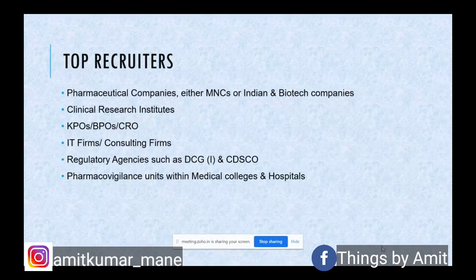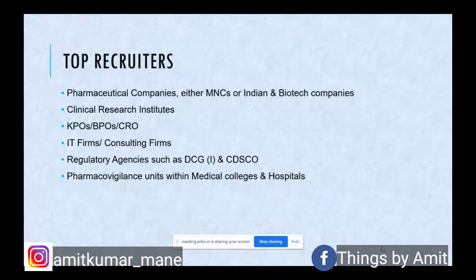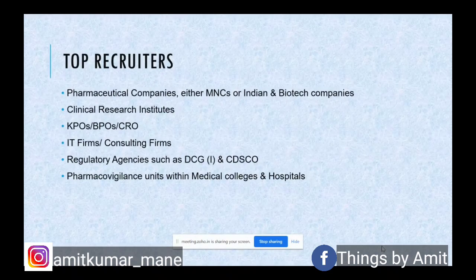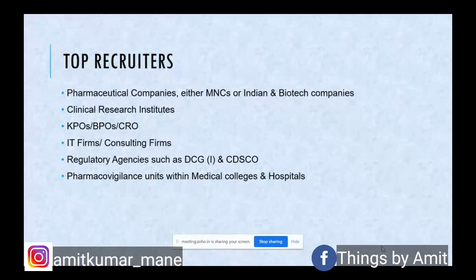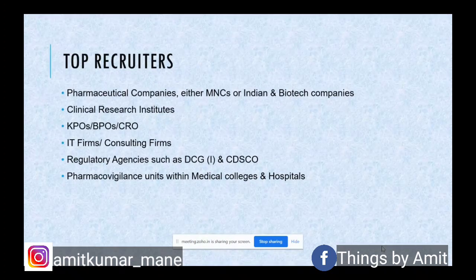Just to give you an example of an IT firm, you have Infosys as well, which is into PV activities. You have Wipro as well. There are various IT firms who have healthcare as one of their domains apart from IT, because the PV activities are more or less related to the safety database. There are various IT components involved, and various IT related things that are handled within pharmacovigilance. So IT firms are more into healthcare services as well, dealing with pharmacovigilance related activities.